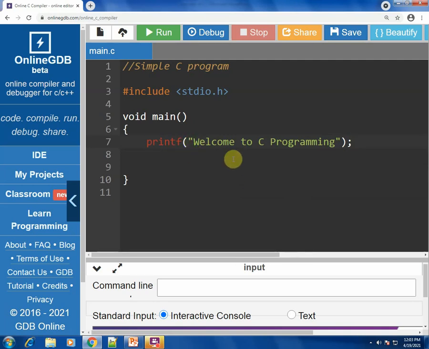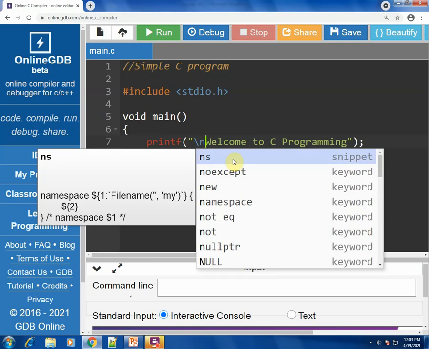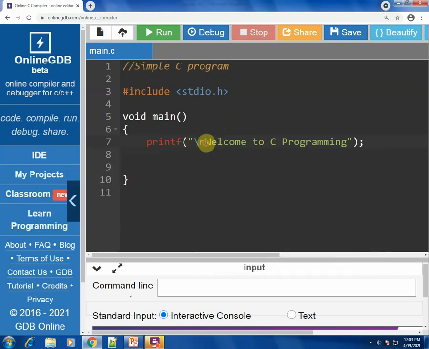Now to place this text on a new line, you would have to use the new line character, which is a backslash and an n. A backslash n denotes a new line character. A backslash t denotes a space to be left, so basically the space of a tab to be left before printing this statement.